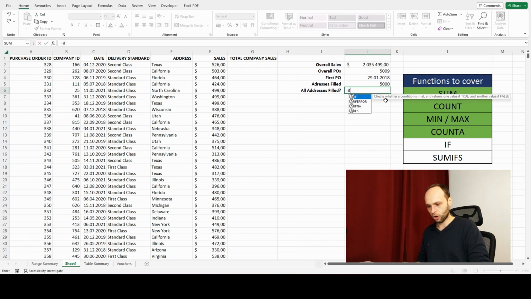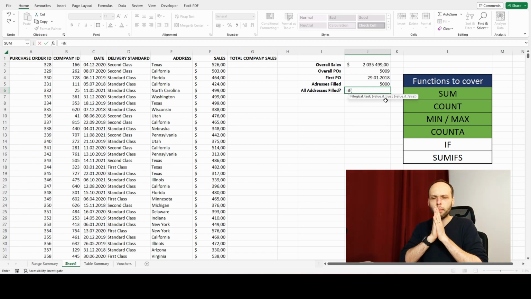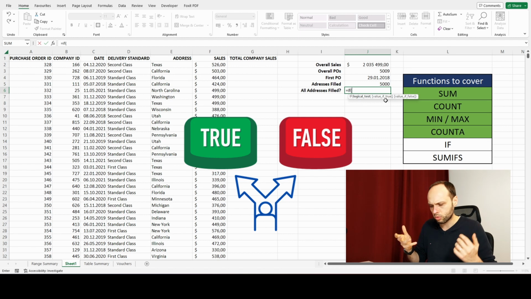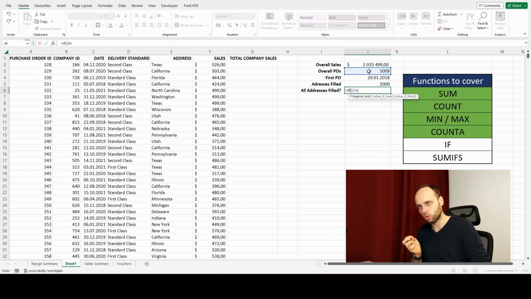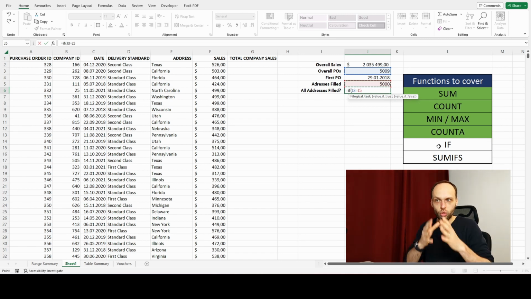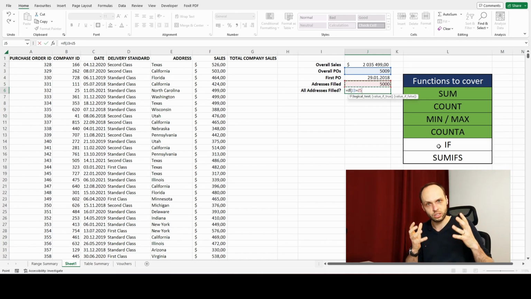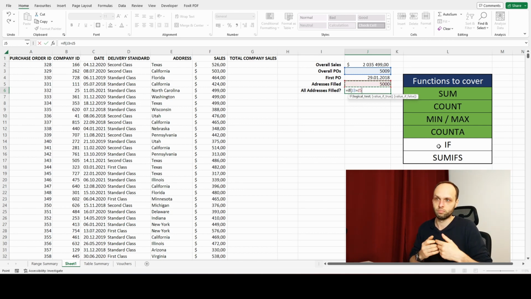I'm going to type in IF, open a parenthesis, and I know it looks scary in the beginning, but it's very simple. You just have to do a test, a logical test, something that resolves in a true or false. Something is either true or it is false. So here, the test simply is: is this number equal to this number? Which means if we have an address for all the POs, then all the addresses are filled. If not, then not really.